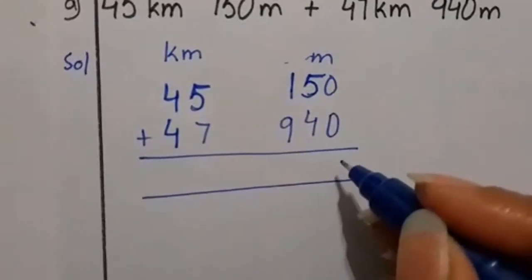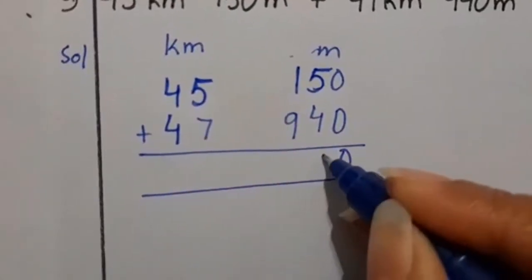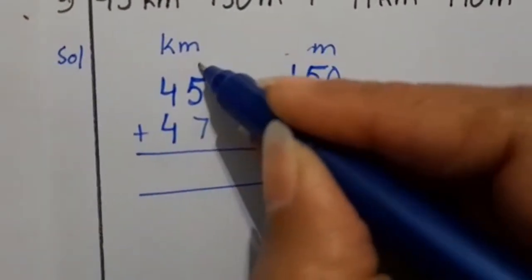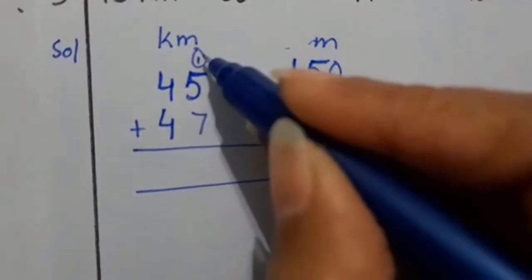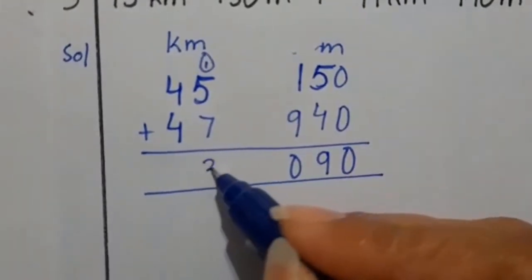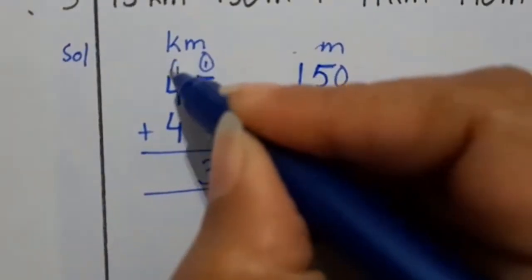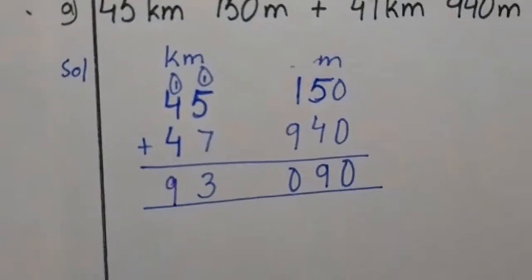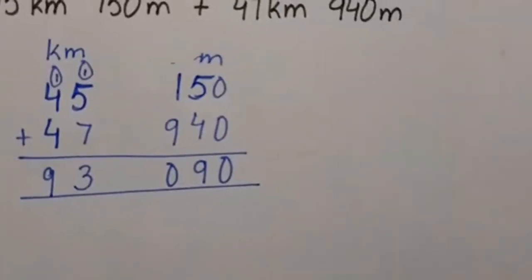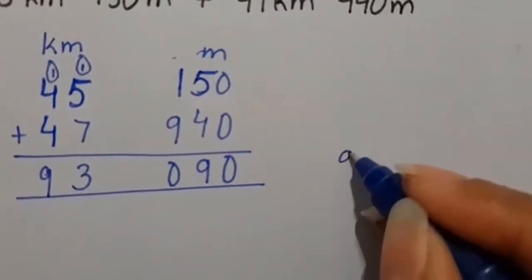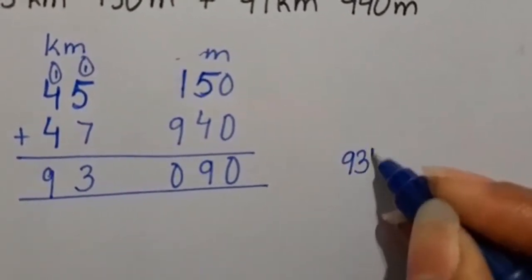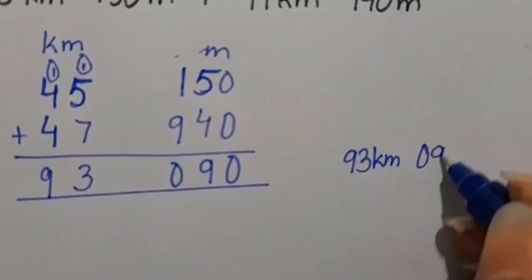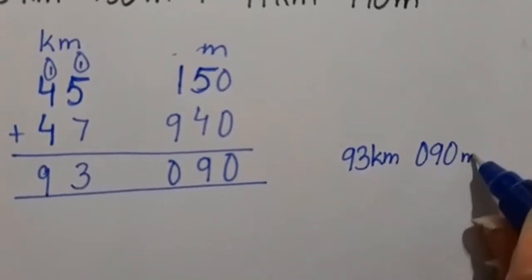So boys, 0 plus 0 is 0. 5 plus 4 is 9. 9 plus 1 is 10. I will write 0 over here and 1 will get carried. 7, 5, 12. 12 plus 1 is 13. I will write 3 over here and 1 will get carried. Then 4 plus 4 is 8. 8 plus 1 is 9. So our answer, boys, is, I will write the answer over here. 93 are in kilometers, okay, and 090 are in meters, okay.